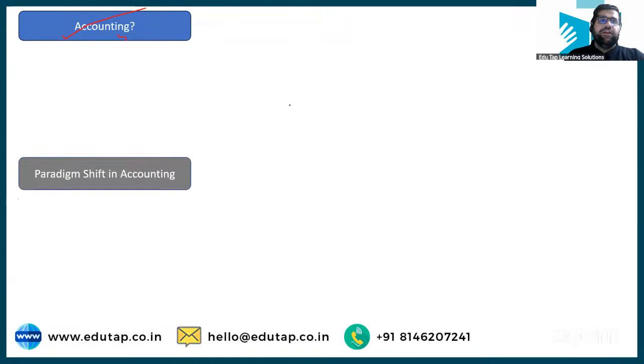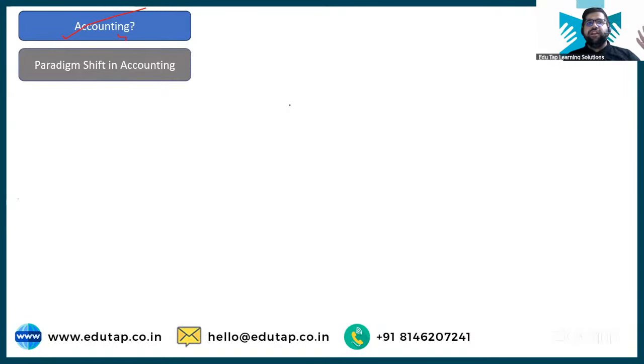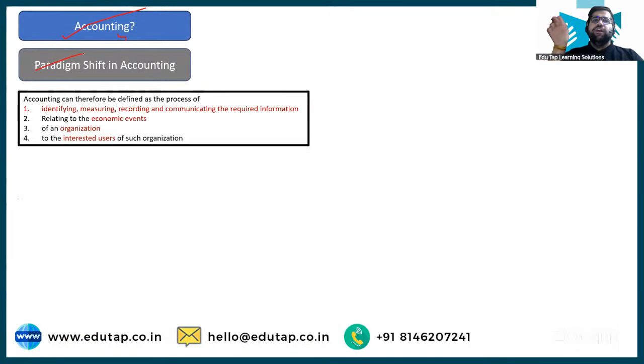Yes, now after that, we understood that there has been one paradigm shift in accounting. Earlier, we were using accounting just for recording purposes. Now we have shifted from recording to analyzing the information which we get from the recording of transactions, right? And then we understood the easiest definition of accounting: accounting can be defined as a process wherein you identify, measure, record, and communicate the required information related to the economic events of the organization to the interested users of the organization.